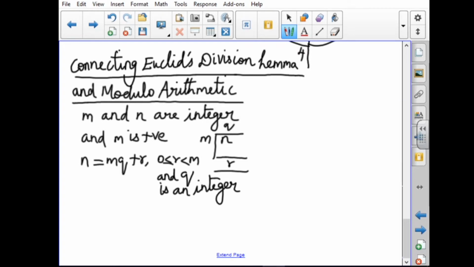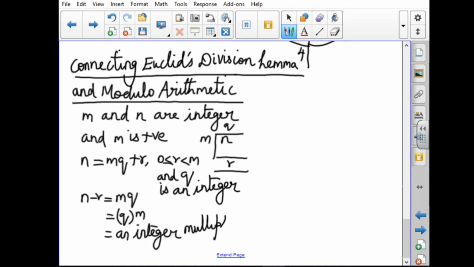But we take this statement alone: n minus r equal to mq, that is q into m, an integer multiple of m.